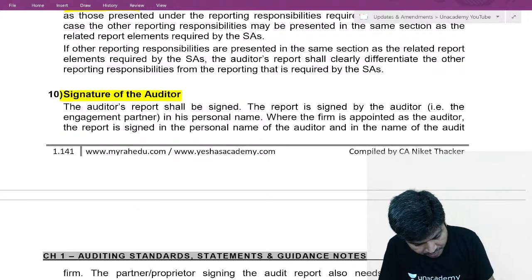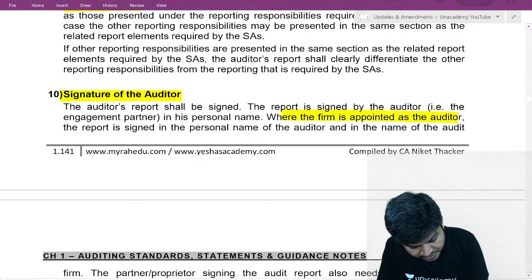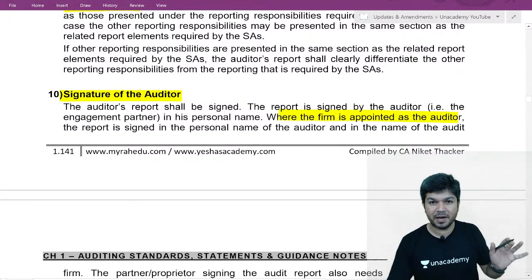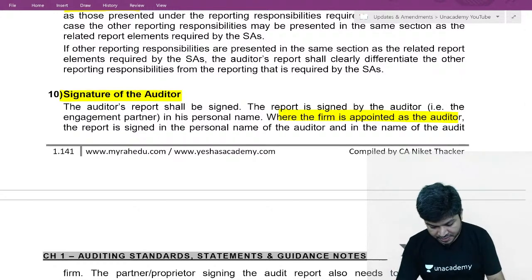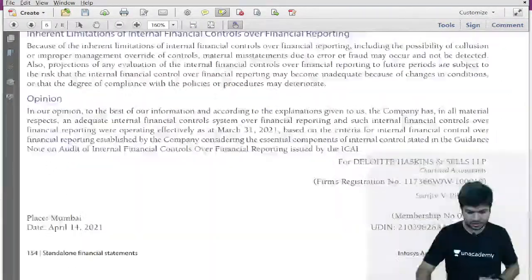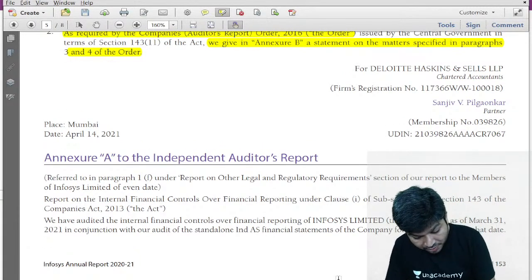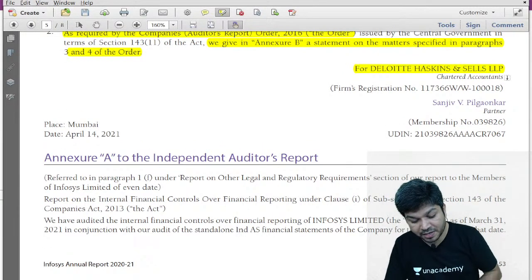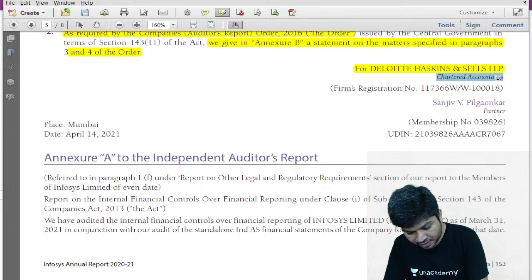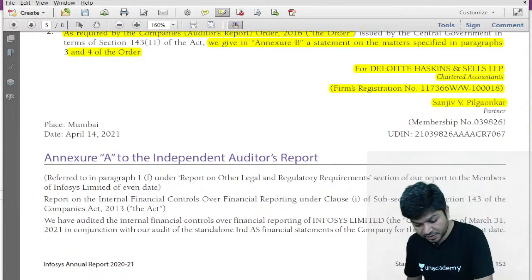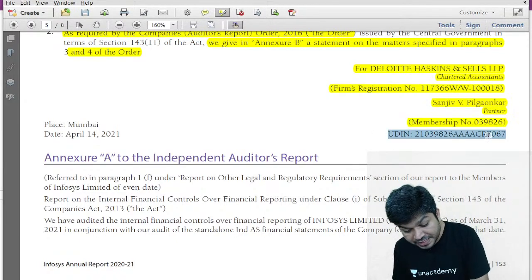If you are appointed personally, you have to sign in your personal name. If a firm is appointed, it will be signed on behalf of the firm by any partner who is a chartered accountant holding COP. Let's see in Infosys how it is signed. See what is written: For Deloitte Haskins and Sales LLP, on behalf of the firm, Chartered Accountants, their FRN number. The partner who signed, Sanjiv Pilgaonkar. Who is he? He is a partner. His membership number, UDIN number.